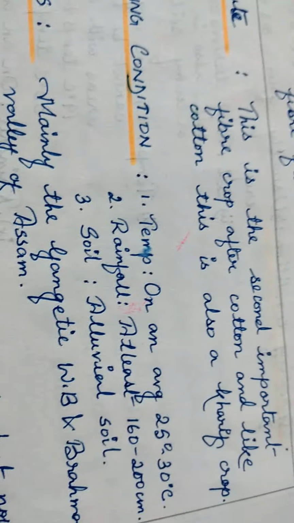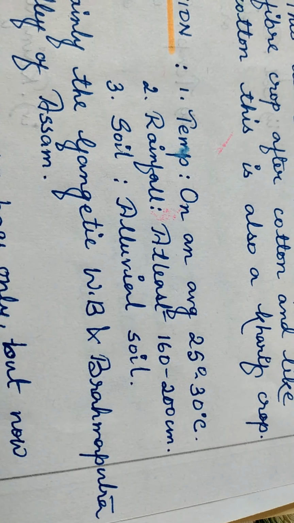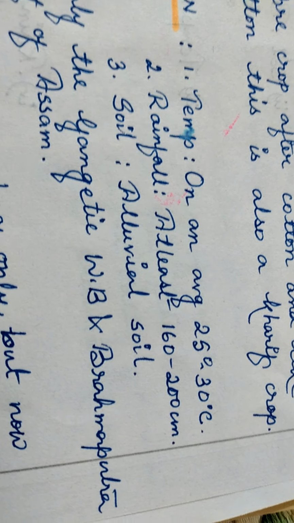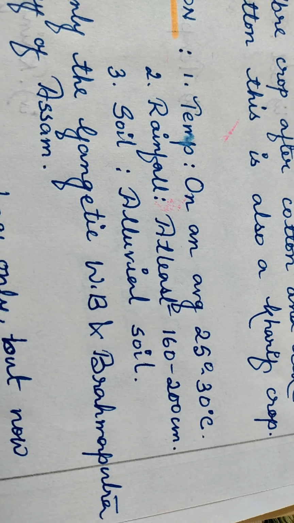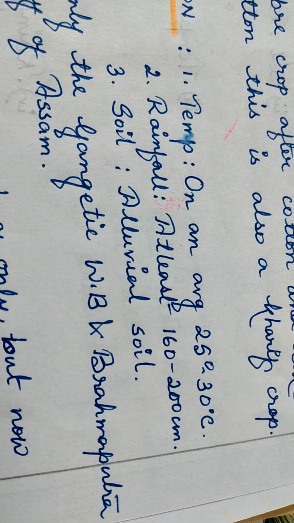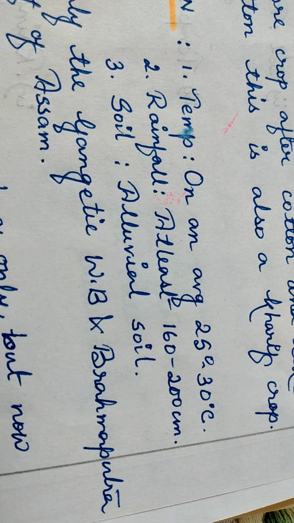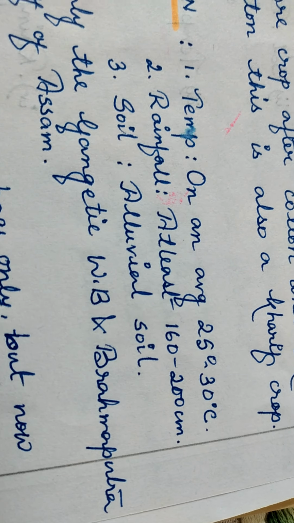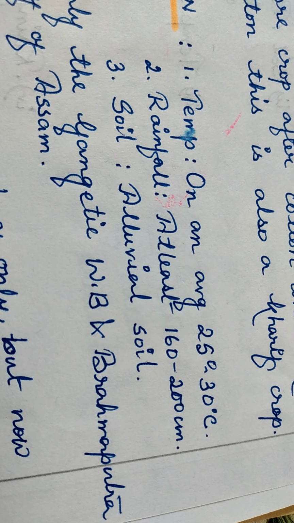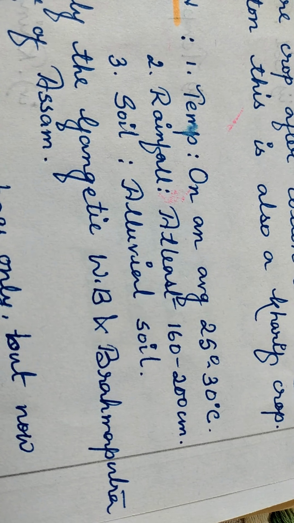Now, the growing condition. Temperature on an average is 25 to 30 degrees Celsius. Rainfall at least 160 to 200 centimeters. Jute is such a crop which requires a huge amount of rainfall. If adequate rainfall is not available, then the farmers have to arrange for irrigation. And the best soil for jute cultivation is the alluvial soil.